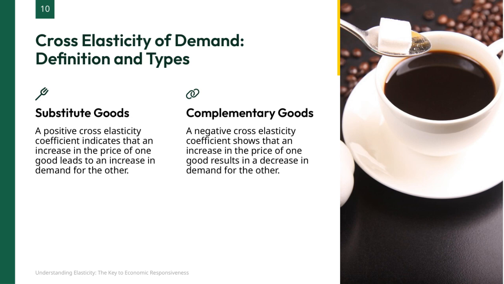On the other hand, complementary goods have a negative cross-elasticity coefficient. This means if the price of one product rises, the demand for its complement falls. For example, if the price of coffee increases, the demand for sugar, which complements coffee, may decrease. The icons here help visualize these relationships. The fork represents substitutes, suggesting alternatives, while the linked chain symbolizes complementary goods, highlighting their connection. Understanding these concepts is crucial for pricing strategies and market analysis.